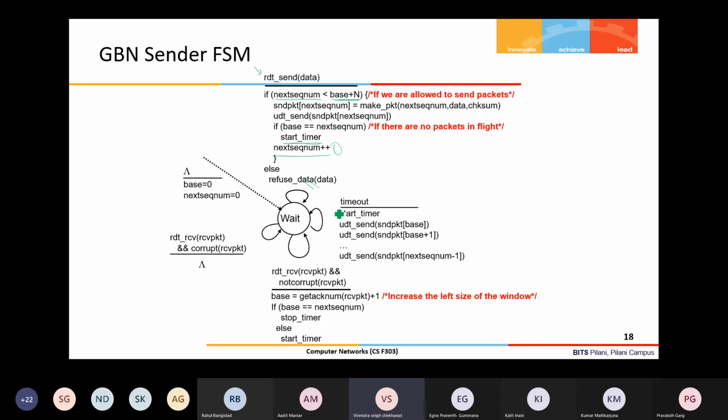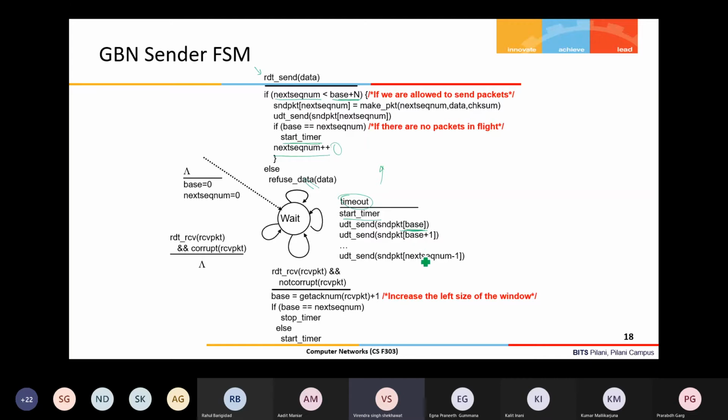Now what else can happen at the sender? A timeout can occur. Then it will start the timer again, and it will start sending the packets from the base onwards. Base is pointing to the next in-order packet for which the acknowledgement is yet to arrive.